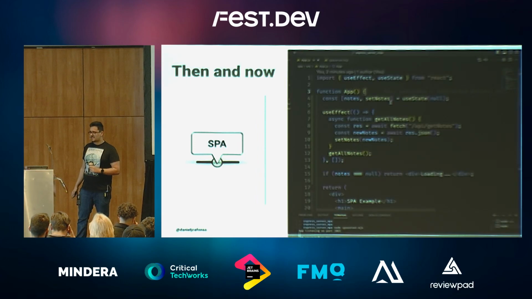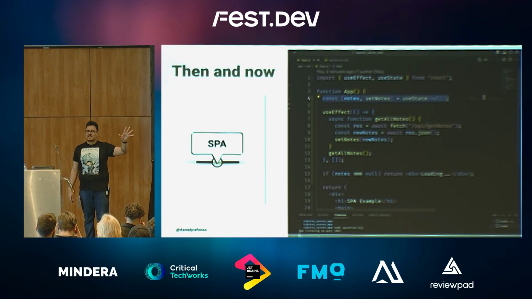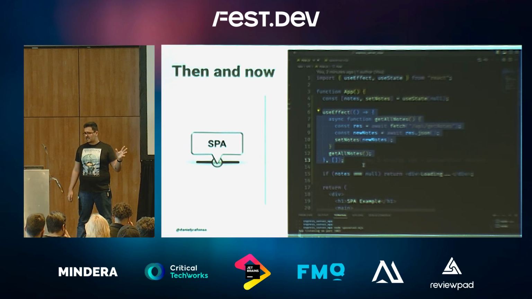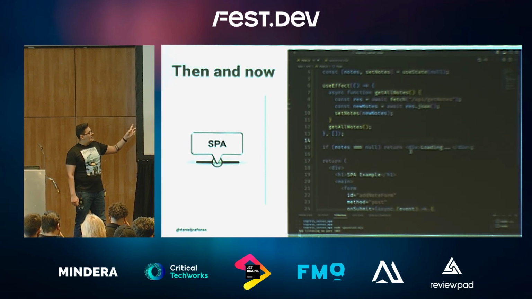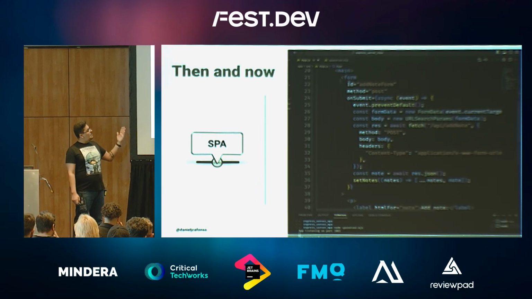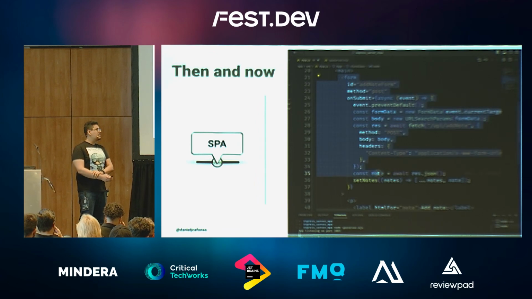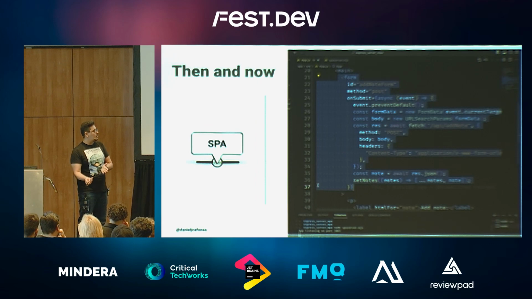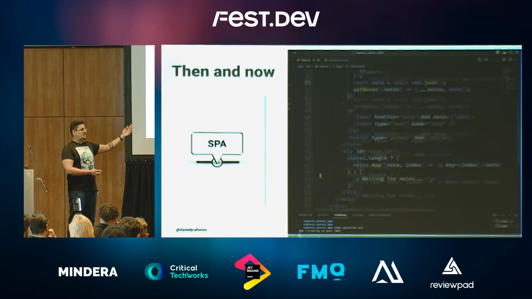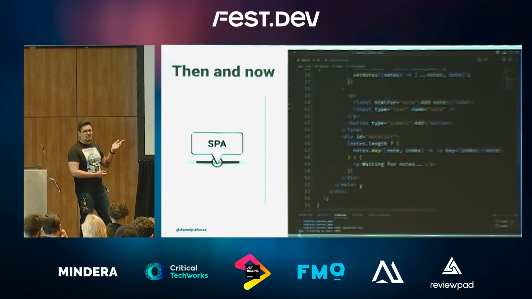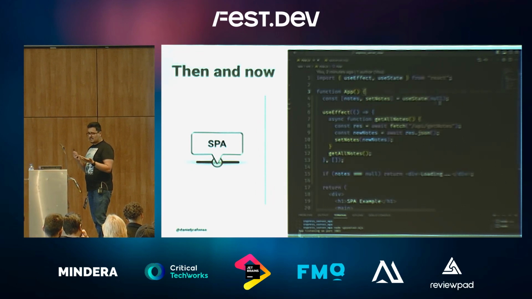So look into the code. Here we have a React component. So first things first, notes are state. Everything is state now. Then we have a useEffect which is responsible for getting all the notes whenever the page first renders. And yeah, now we have to take care of holding states ourselves because why not? Then we have our form, which is pretty much the same thing, but we just copied the code we had on the client previously to this component. So, but there's a difference. Now we update the state to add the new notes. And from using that state, we render the note list. So that's our client right now.